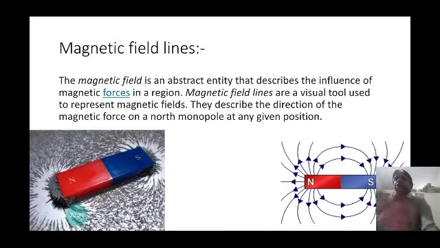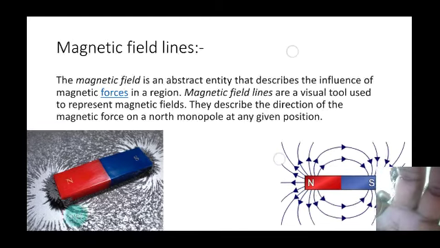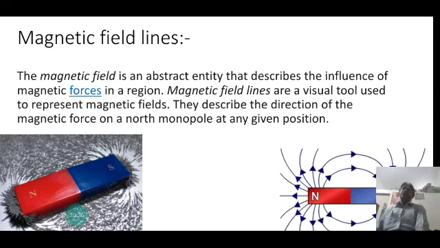Now, next, the magnetic field line. Very important. Magnetic field lines are visualized by some pattern, some imaginary lines. The region where the strength of influence of the magnet is experienced is called the magnetic field. This magnetic field is represented or visualized by some patterns of lines.